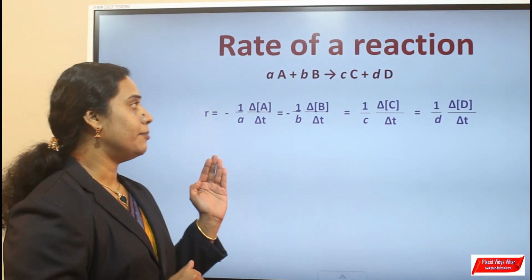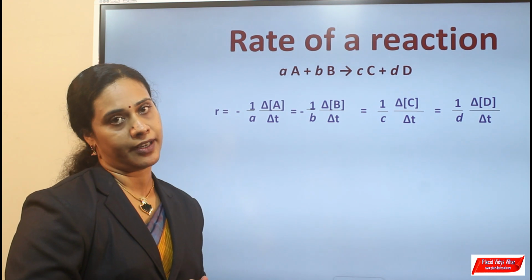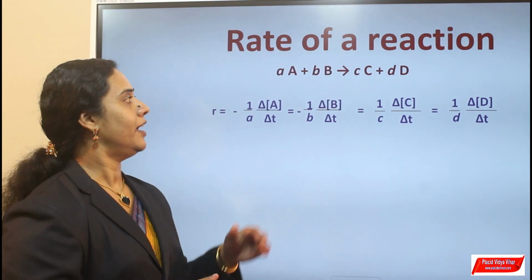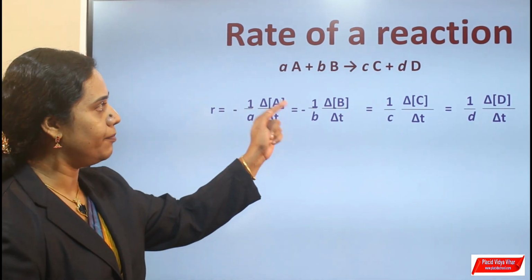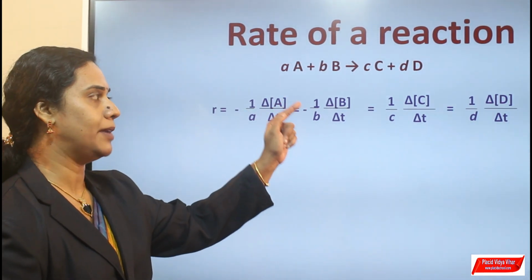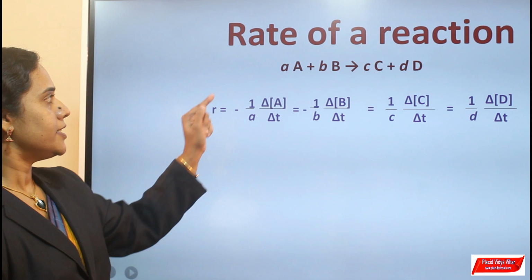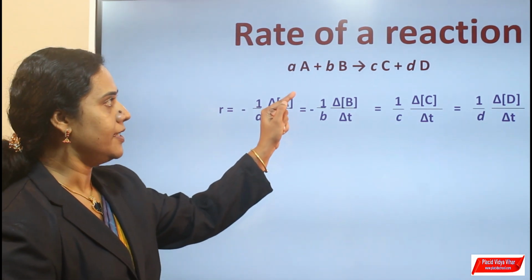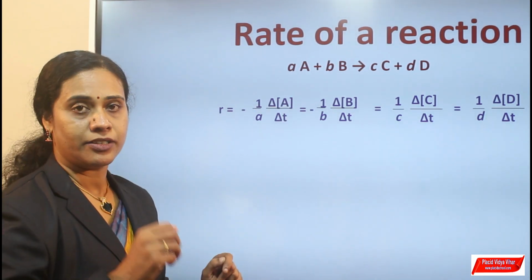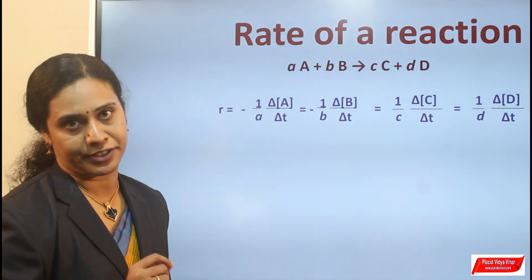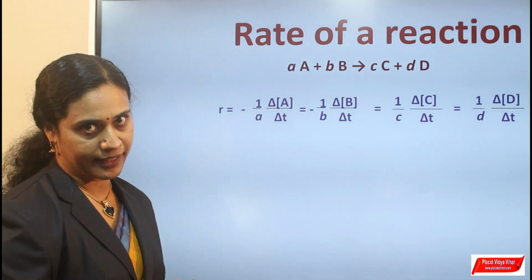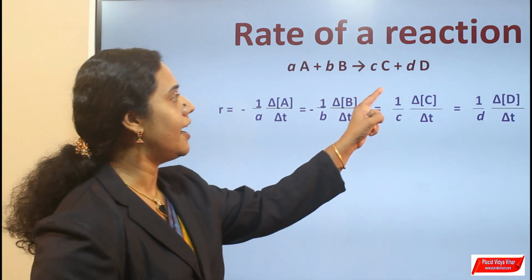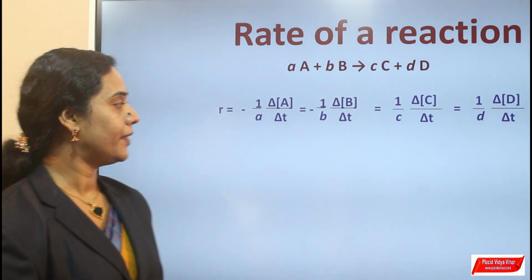Next, the mathematical expression of rate of a reaction. Consider the general reaction aA + bB gives cC + dD. Small letters a, b, c and d indicate stoichiometric coefficients. Capital letters A and B are reactants. Capital letters C and D are products.